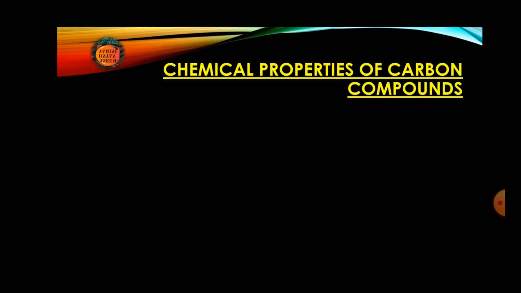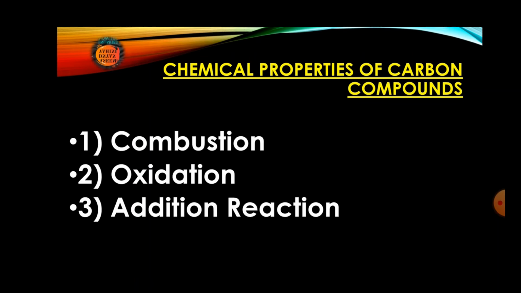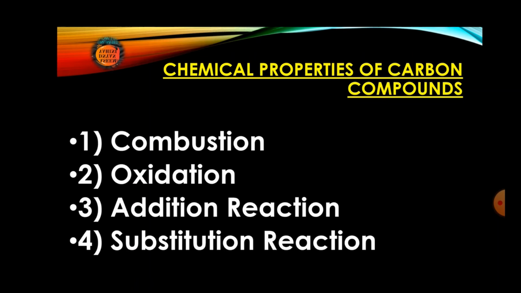Now we'll move to the next topic here: chemical properties of carbon compounds. So here we'll check quickly what the chemical properties are. Here we can see there are total 4 chemical properties of carbon compounds. Number 1, combustion, oxidation, addition reaction, and the next is substitution reaction. Combustion means we are talking about burning. If a burning process or heating process takes place, that particular reaction will be called a combustion.